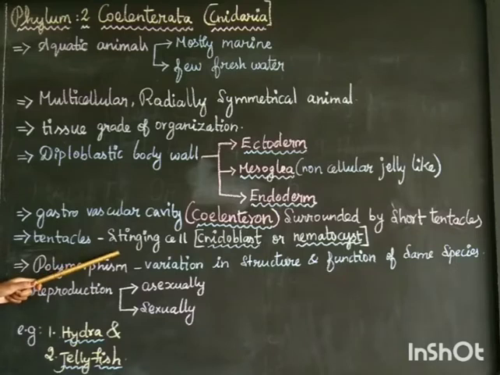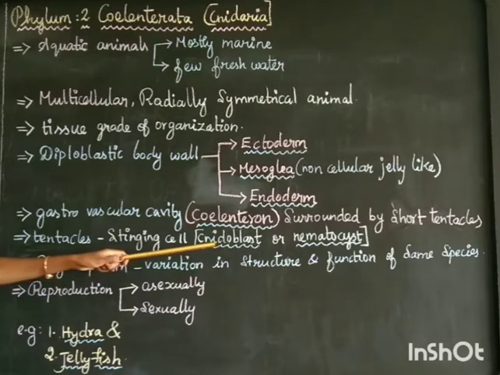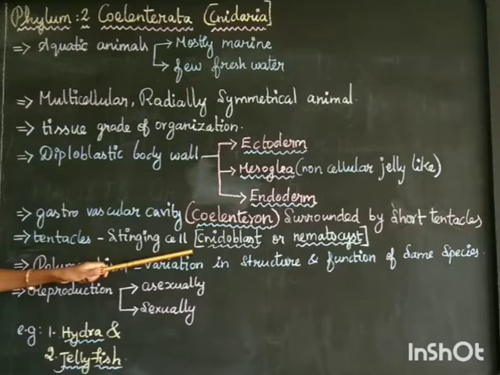It bites the enemy and protects itself. The stinging cell is commonly called cnidoblast or nematocyst.